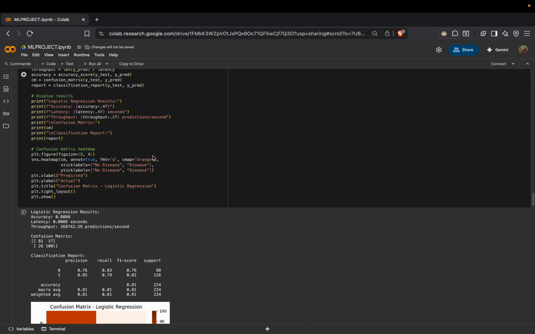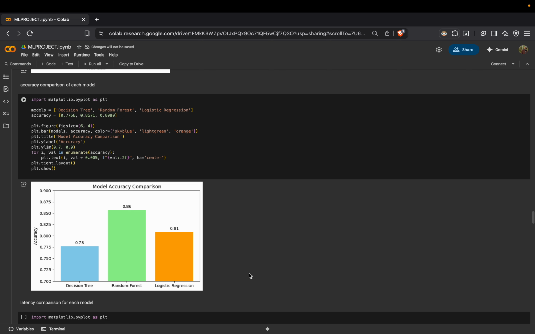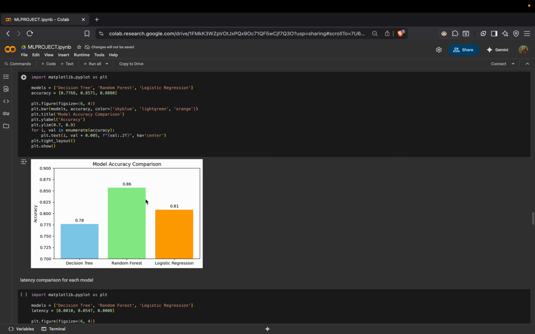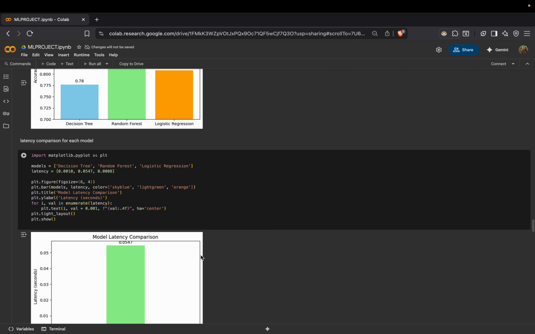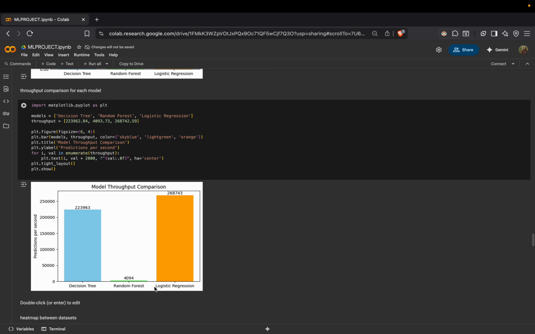This is another model that we worked on. This is the accuracy comparison of each of the models that we worked on, which are decision tree, random forest, and logistic regression. As we can see, the random forest is much higher compared to the other ones. It has 86%, which makes it a viable option for handling data sets like this. And latency is high on random forest, which means it takes a lot of time compared to the other ones. The others are better for latency, and if you're looking just for latency, I don't think random forest is the best option.